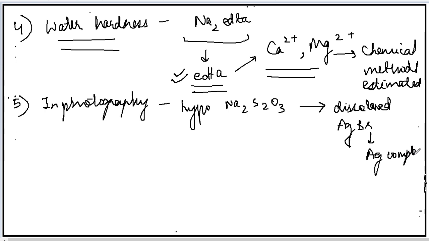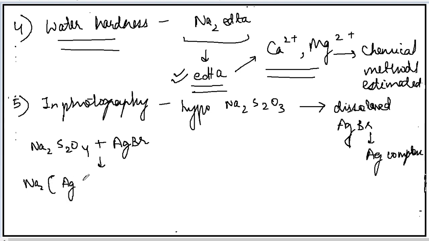You will understand it better by looking at this reaction. This is hypo, okay, with AgBr giving you a complex. This is the silver complex that you are getting.